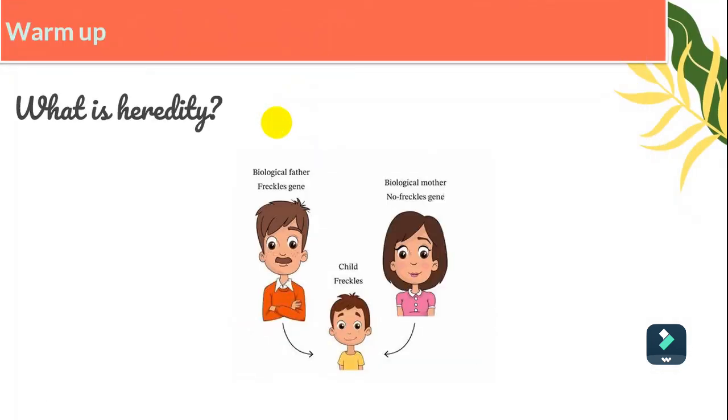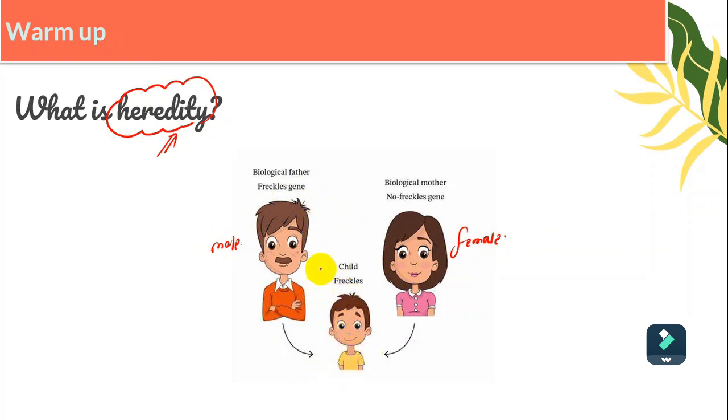So warming up, what is heredity? Heredity is the transferring of physical traits or physical characteristics or physical properties from parent to offspring. Looking at this one, here is the male, and this one also is the female. When we make crossing between them or mating between them, we will get new offspring. This is the first generation, for example.